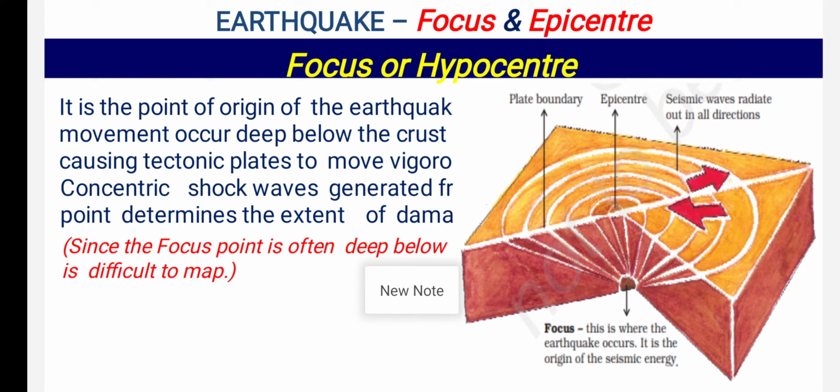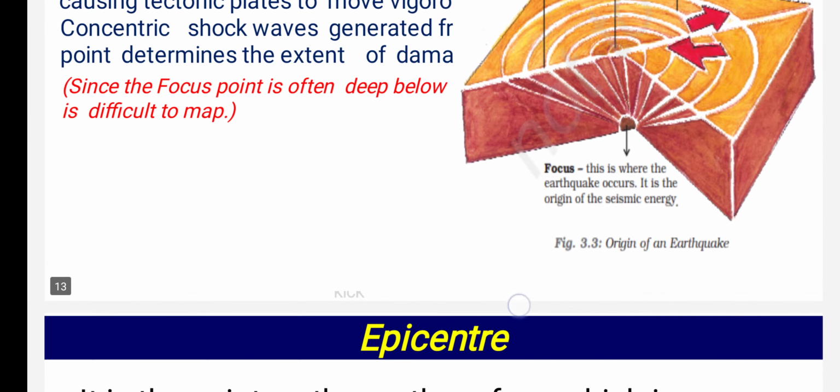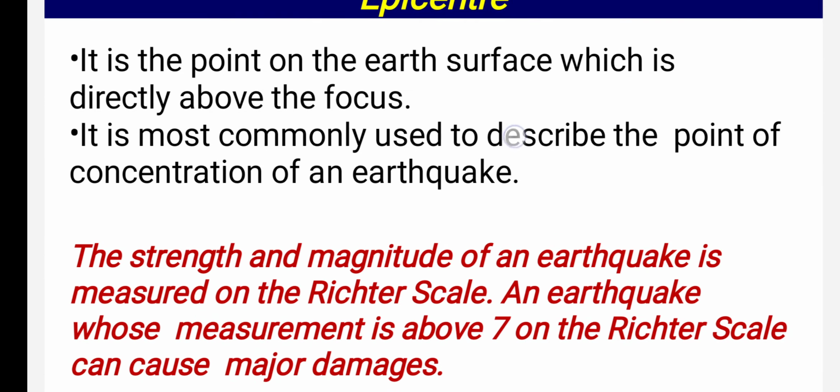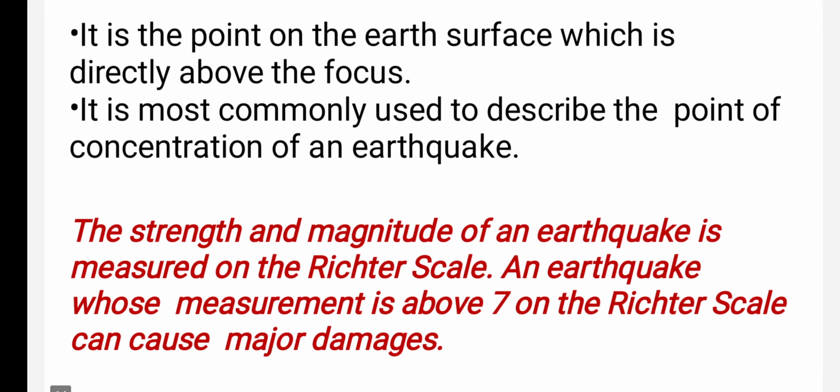So the focus means what? The origin of the earthquake, the point where the earthquake occurred. It's called the focus. So the place just above the focus is called what, children? Epicenter. Okay? Clear. Now the epicenter is a point on the earth's surface which is directly above the focus. It's most commonly used to describe the point of concentration of an earthquake.